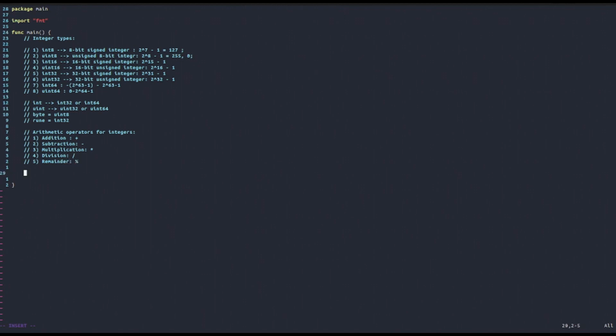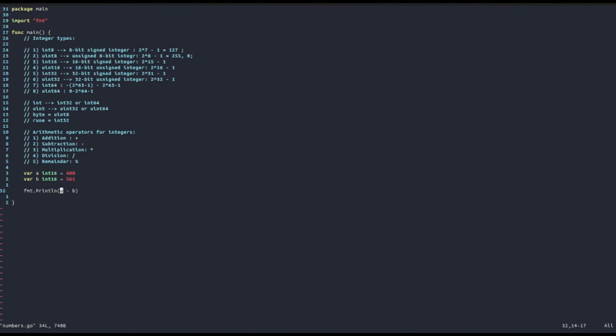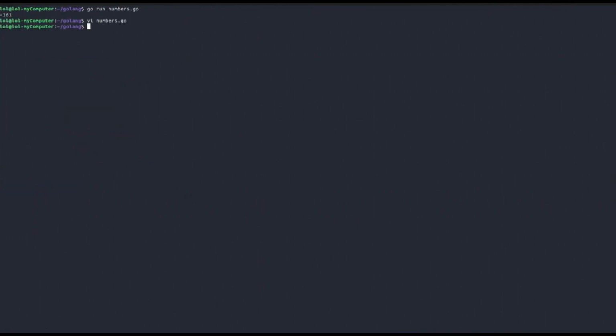So let's see how we can use these. For example, let's declare an int16 variable. So var a int16, and let's set it equal to 400. Then let's declare another variable b, again of int16 type, equal to 561. So now let's print out with println their difference, and let's see what happens. And we get minus 161, which is precisely the difference. And you can see that you can do the same pretty easily with the plus instead of the minus. And by running, you get their sum pretty trivially.